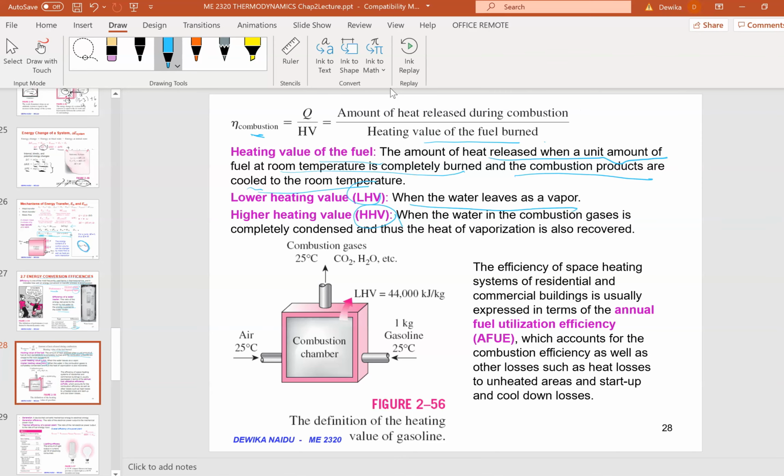LHV is when the water leaves as a vapor, and HHV is when the water in the combustion gases is completely condensed, and thus the heat of vaporization is also recovered. These are a few terms that you need to know. Okay, and then we have the annual fuel utilization efficiency. This is just general knowledge for you.